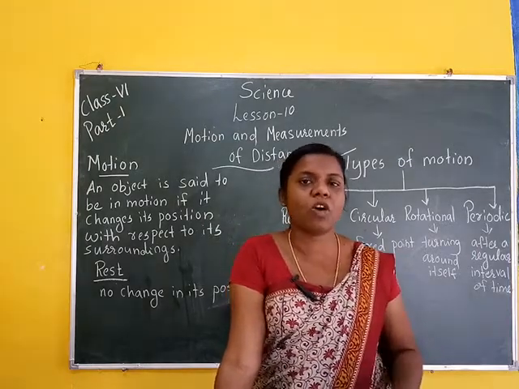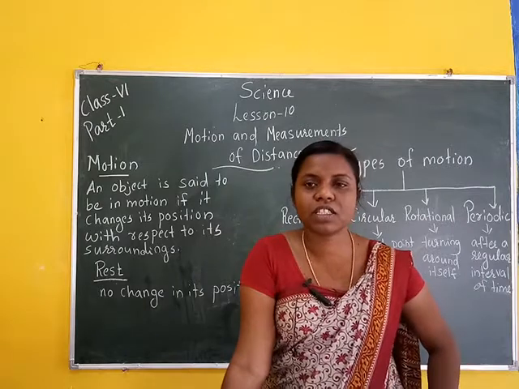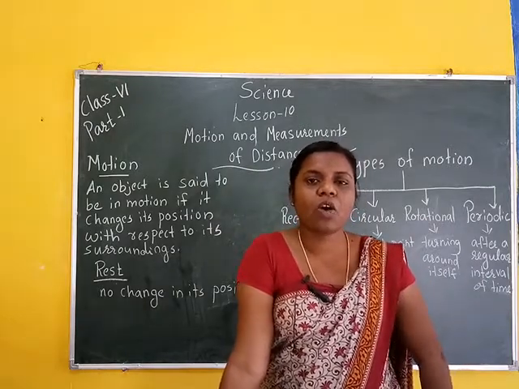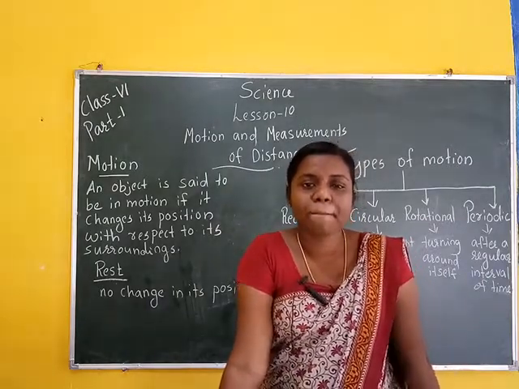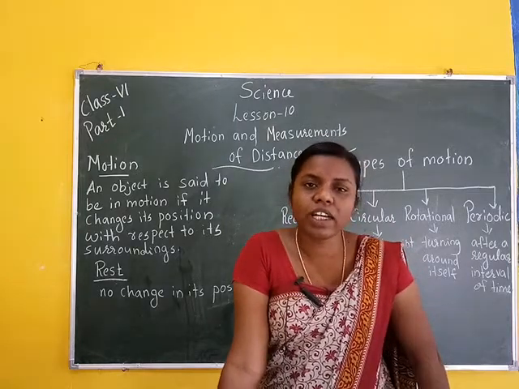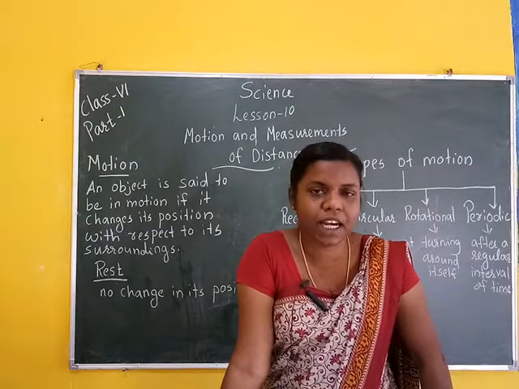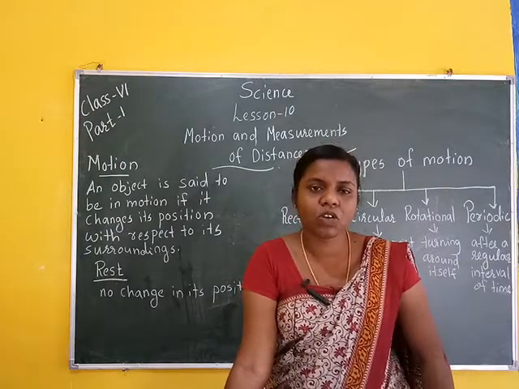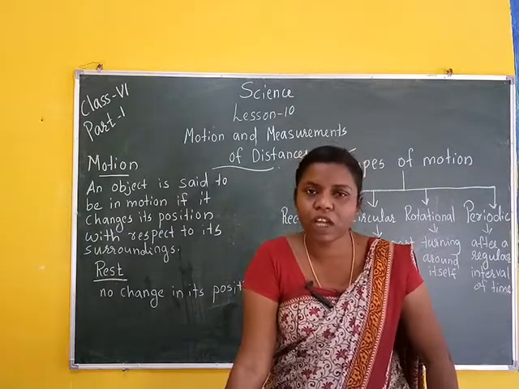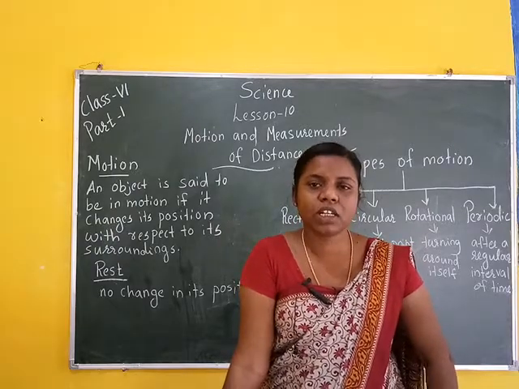An object moving along a straight line is in rectilinear motion.